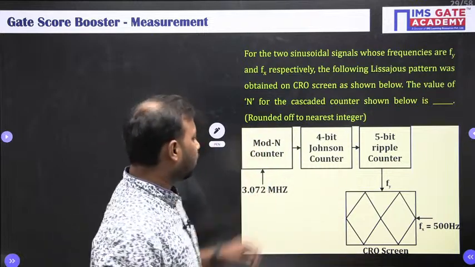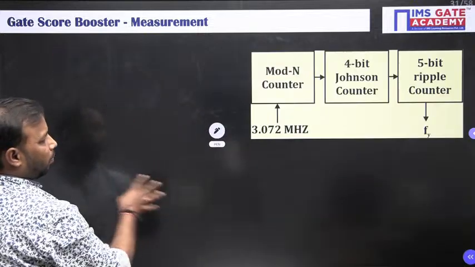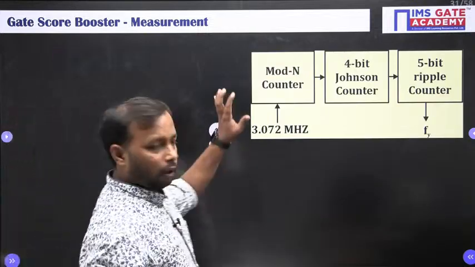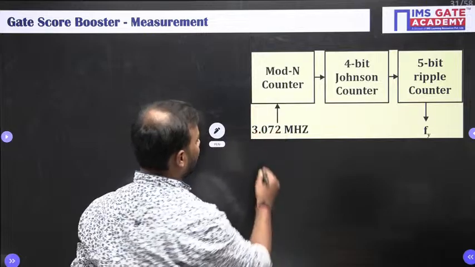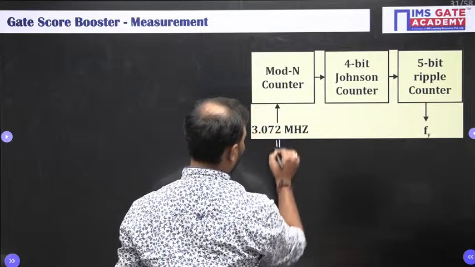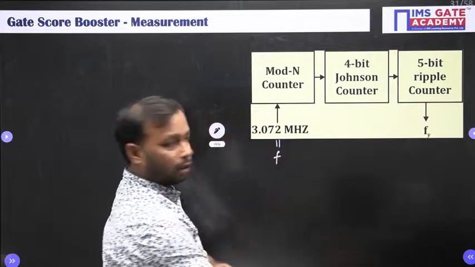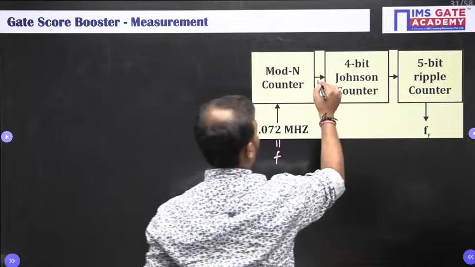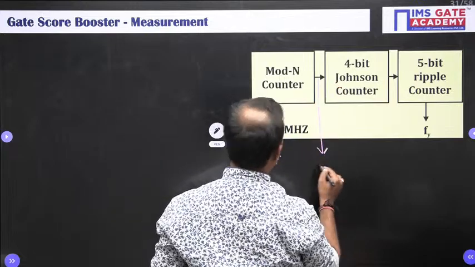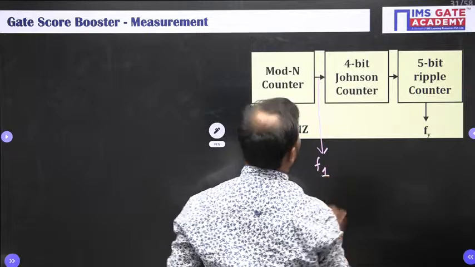So for that we are going to do a part by part analysis. So let us take this input as F, this input as F. Then the output frequency of the mode N counter, let me take as F1.